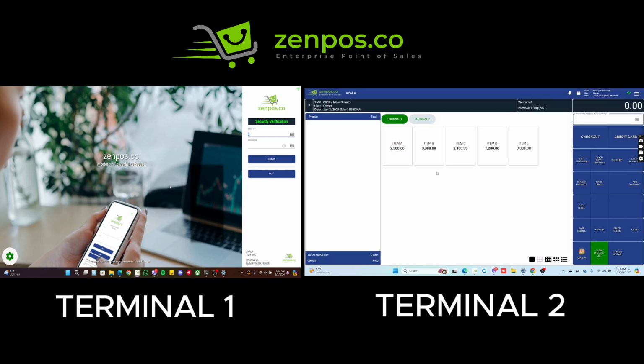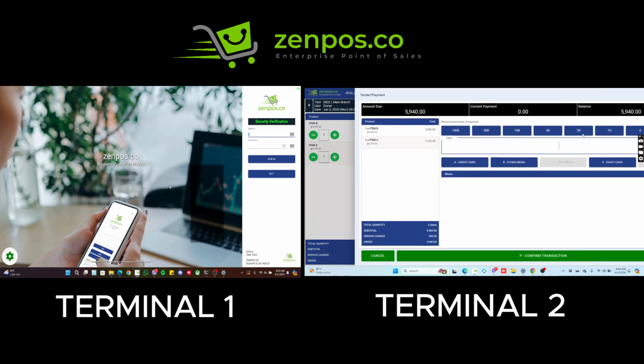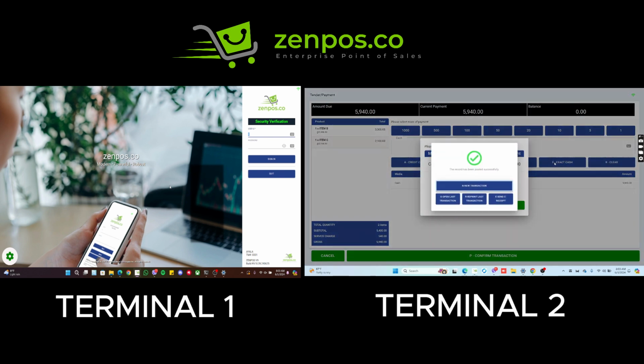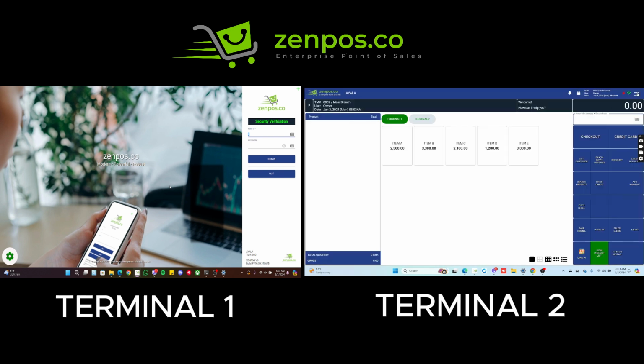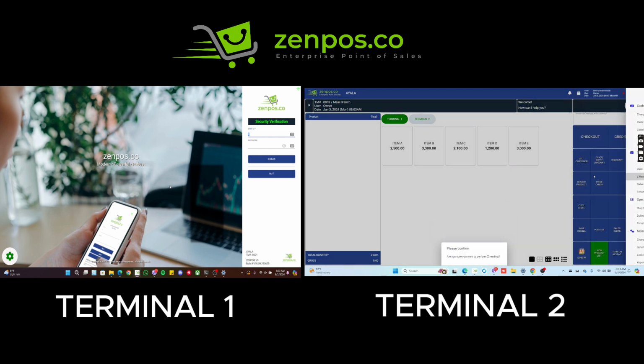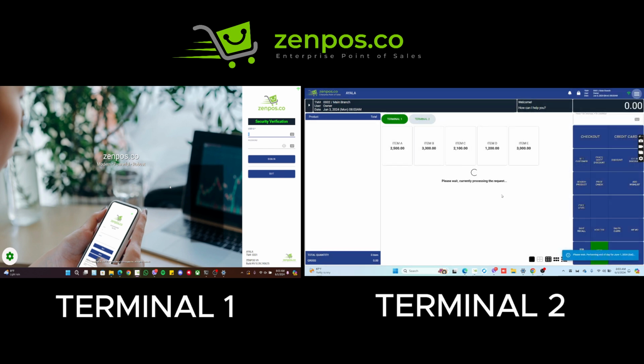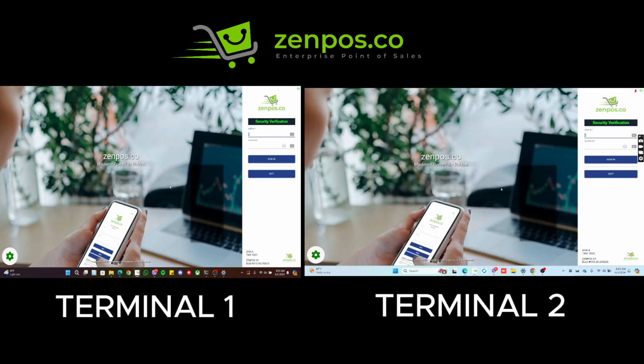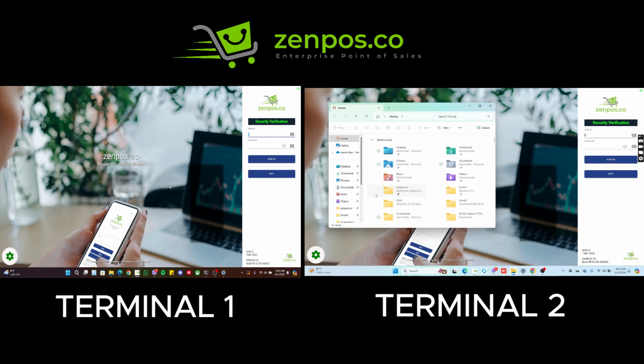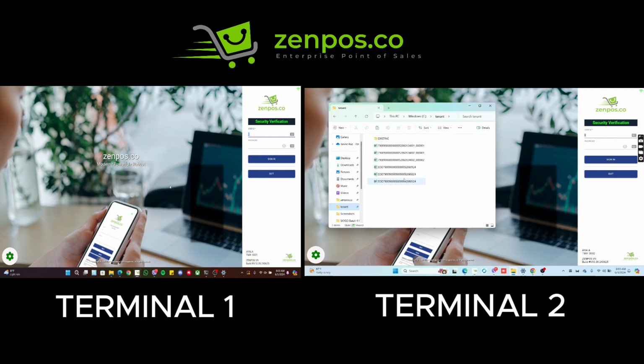So here in Terminal 2, we're gonna punch item B and item C. So we're going to check out exact cash. Okay. And then we're going to Z reading. So after that, we're going to check in the tenant data over here.